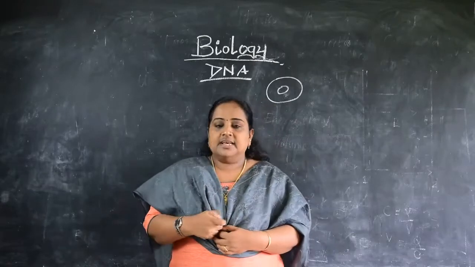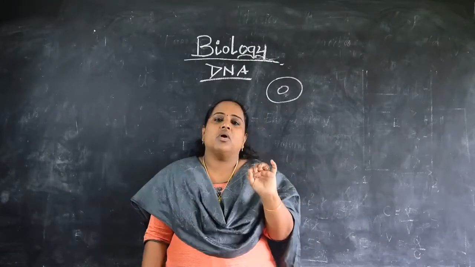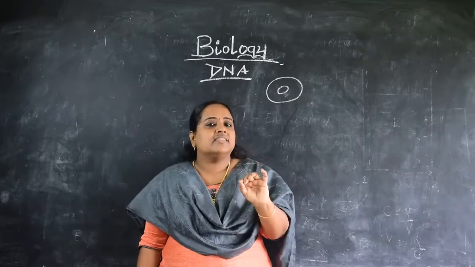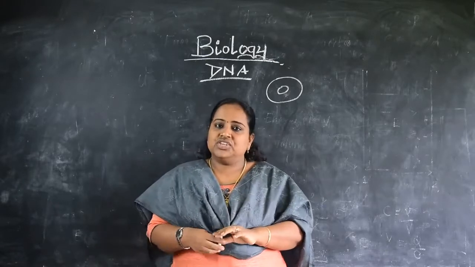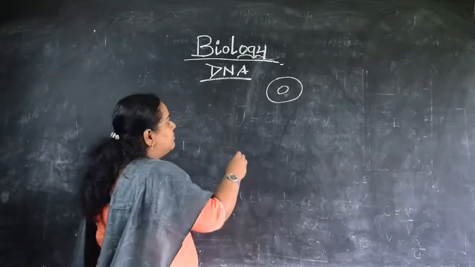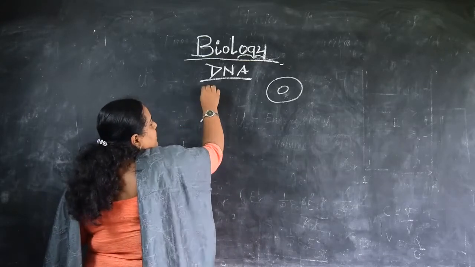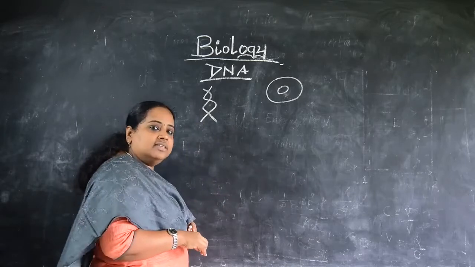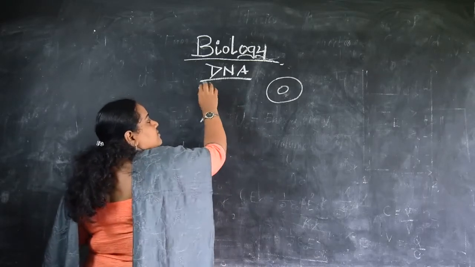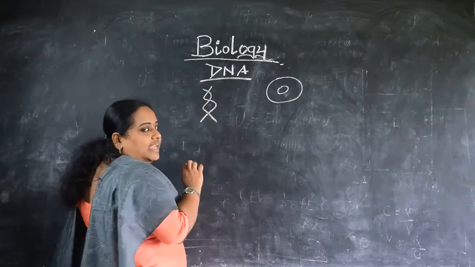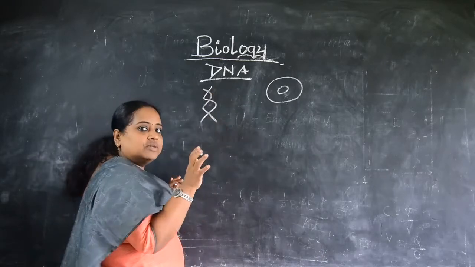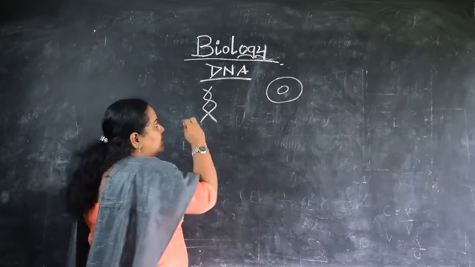So what we call genes is nothing but the DNA. I'll just illustrate it to you with a simple diagram. This is the structure of a DNA, a small fragment of DNA, what we call the genetic material.